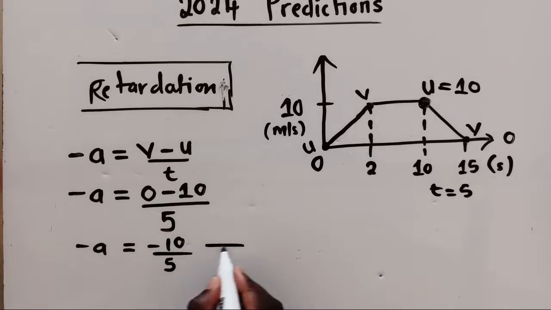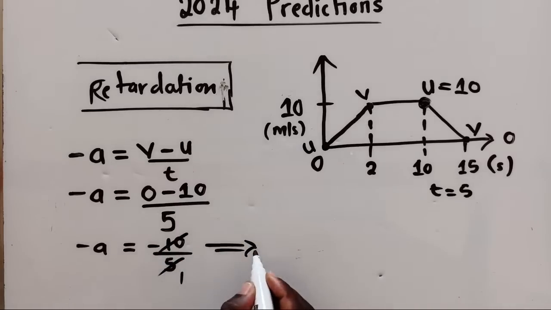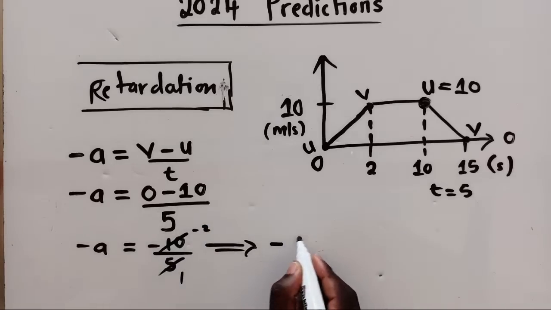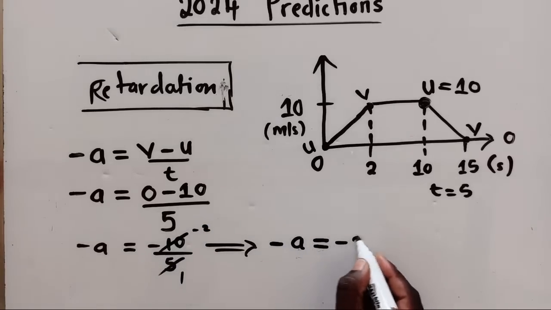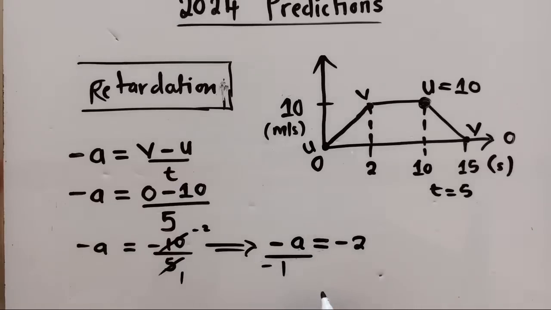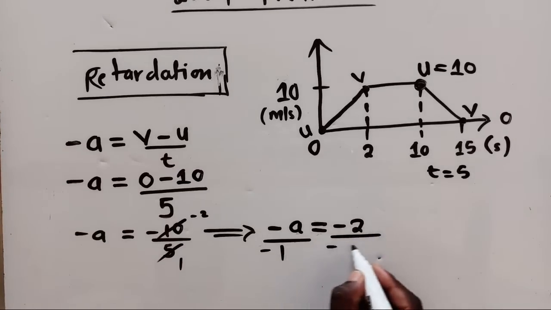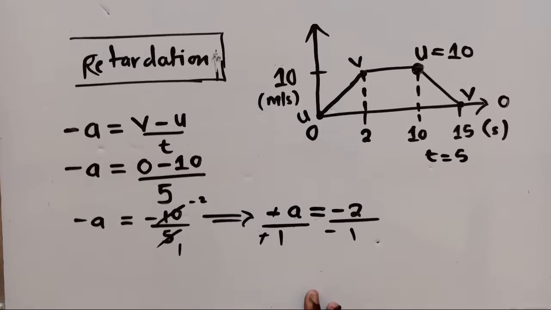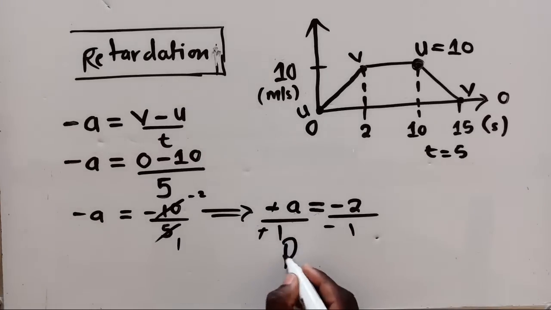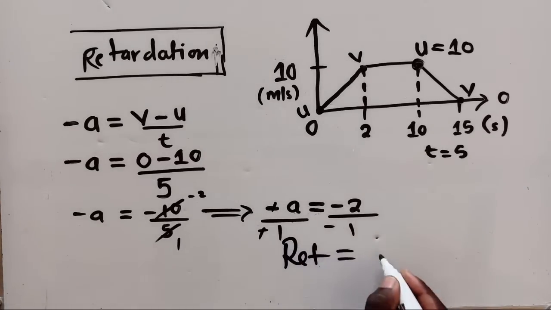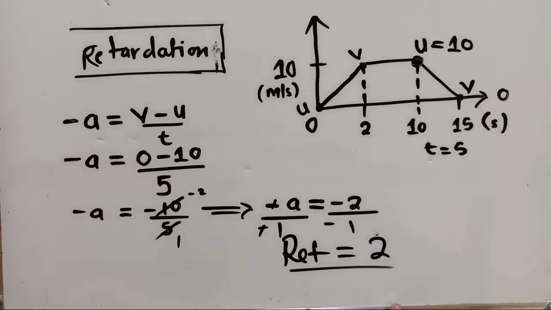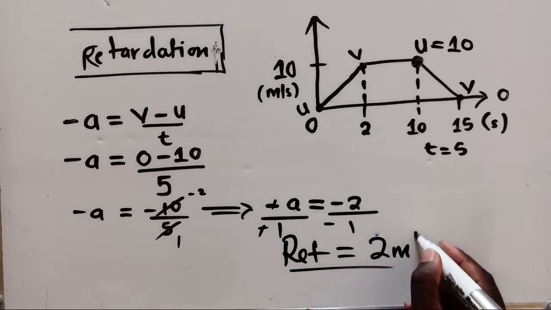When you work out things here, 5 into 5 is 1, and 5 into negative 10 is negative 2. You shall have a negative 2. So negative a is equal to negative 2 divided by negative 1. So the deceleration, or you can even say retardation, is equal to 2. So retardation is equal to 2 meters per second.